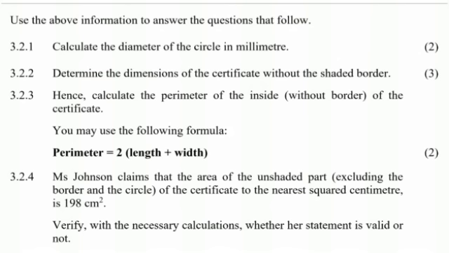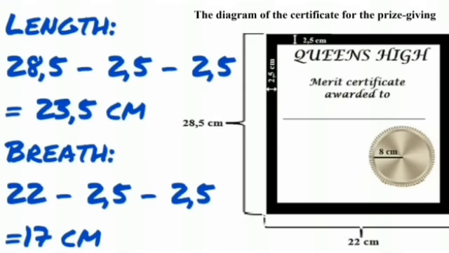3.2.2 says determine the dimensions of the certificate without shaded borders. So basically I'm looking for length and width without the shaded borders of 2.5. So we have to first calculate the length and the width that do not have the borders. For length, we are going to take 28 centimeters, minus the 2.5 of the border at the top and the 2.5 at the bottom, and it gives us 23.5.